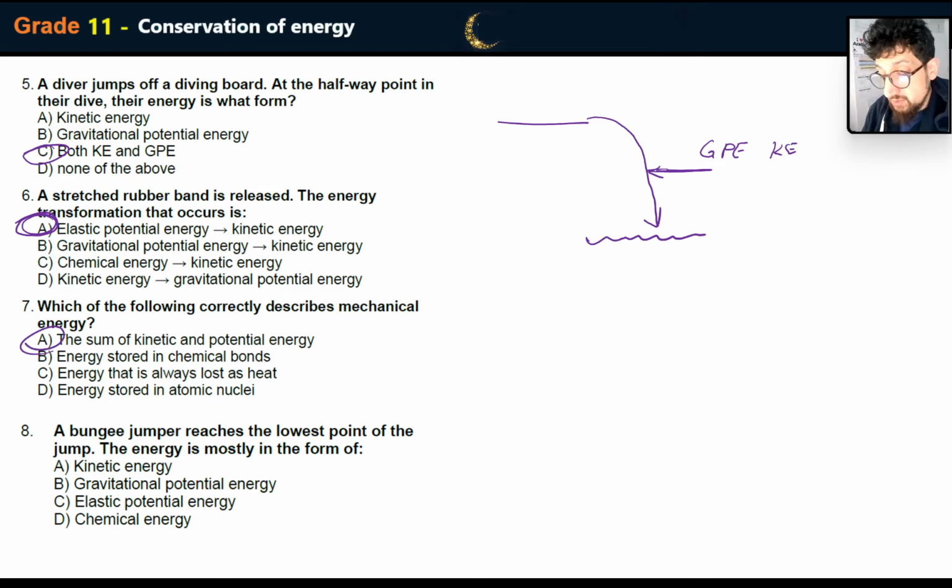A bungee jumper reaches the lowest point of the jump. At this point, the energy is going to be mostly in the form of elastic potential energy, and then they're going to bounce back up. So the bungee jumper jumps, and then that elastic rubber band or rope stores the energy, and then they spring back up. So at this point, it's going to be elastic potential energy. There's some energy in gravitational potential energy, as well as maybe a bit of kinetic, but it's mostly elastic potential energy.